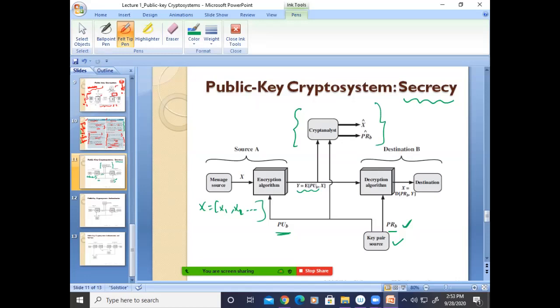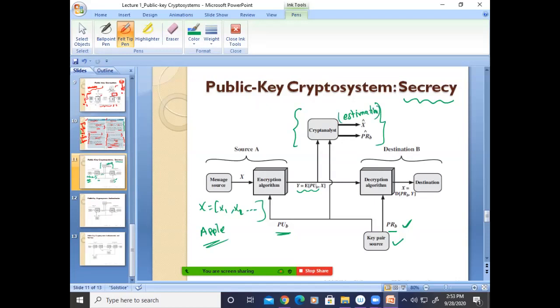Now suppose some message is Apple. If this is the only message he is trying to decrypt, he may get some estimation of it. This is called X-cap, meaning estimation.